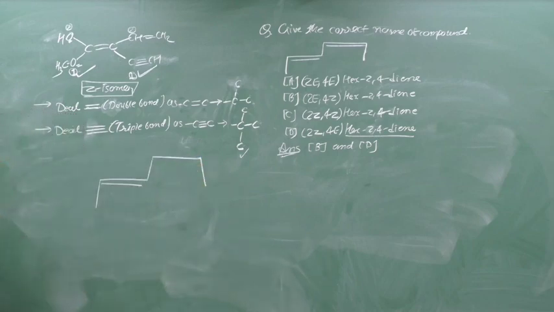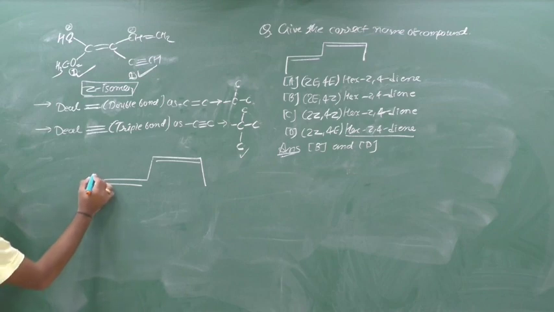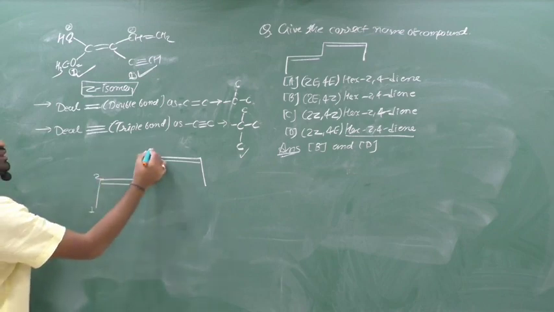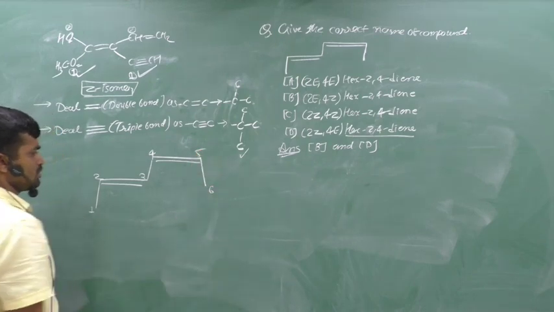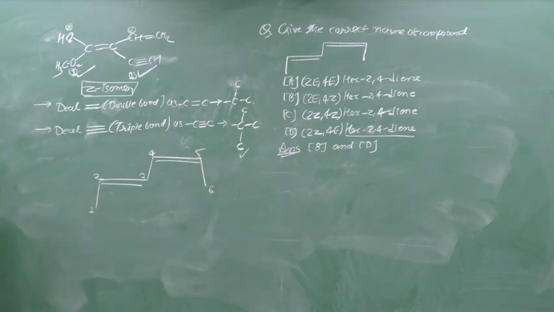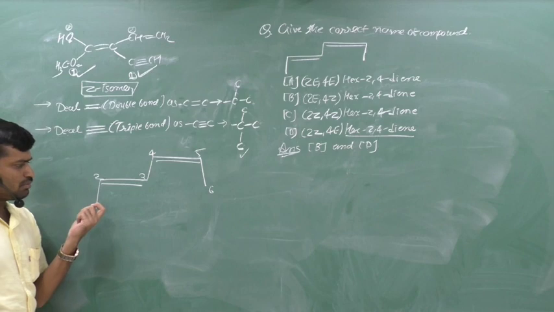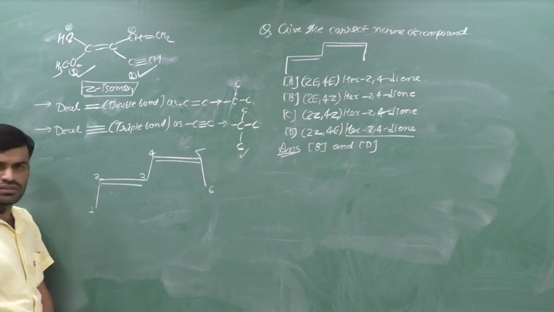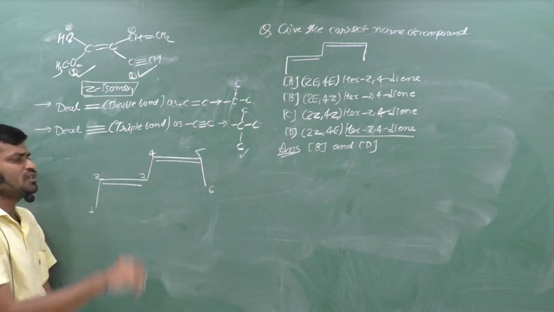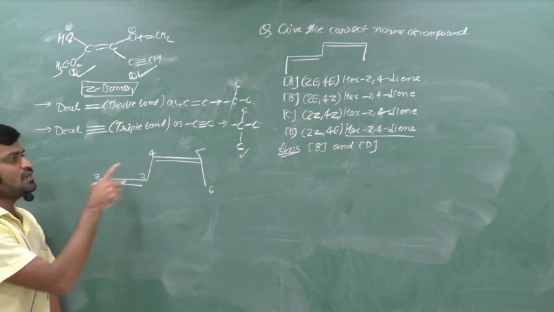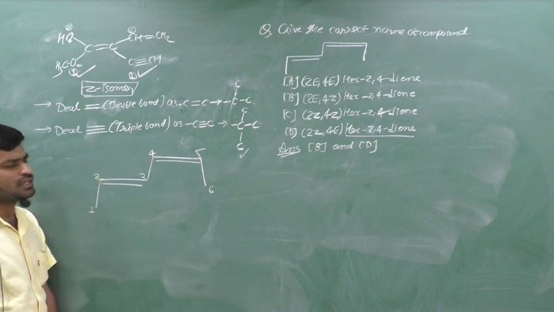Double bond and here also a double bond. According to the IUPAC, we can give the number 1, 2, 3, 4, 5, 6. We can check the second priority. If we give the number from this side, then the second and fourth positions have a double bond.